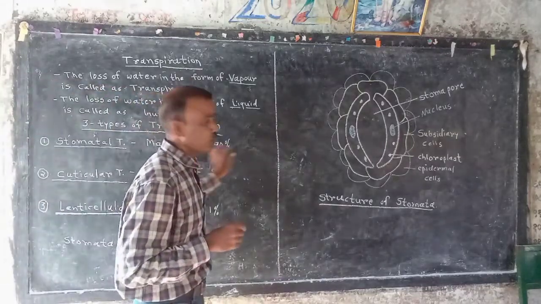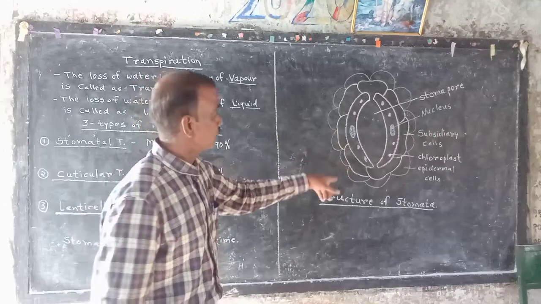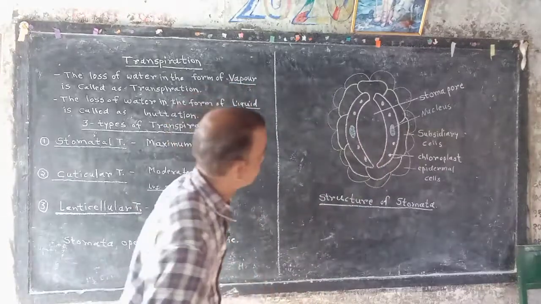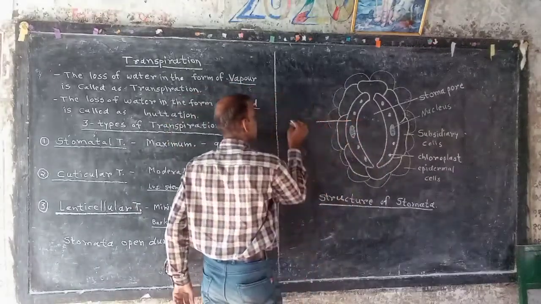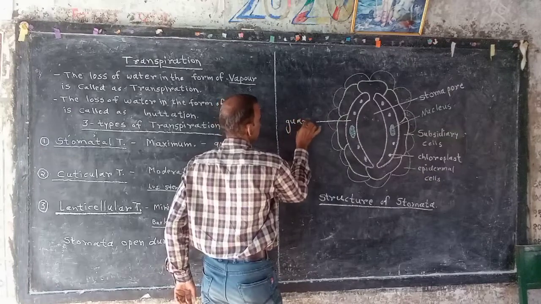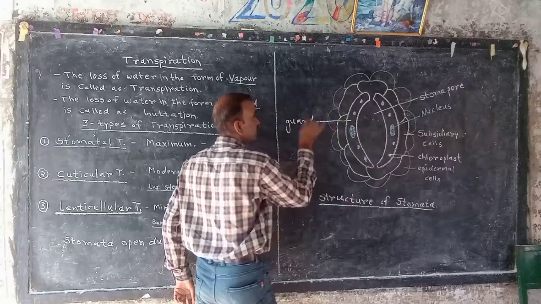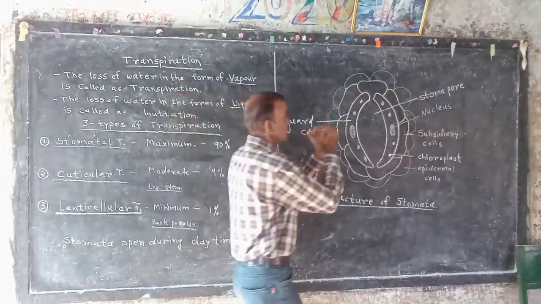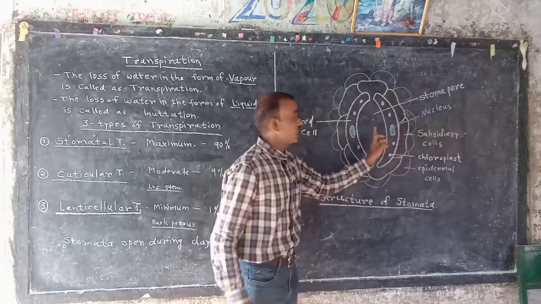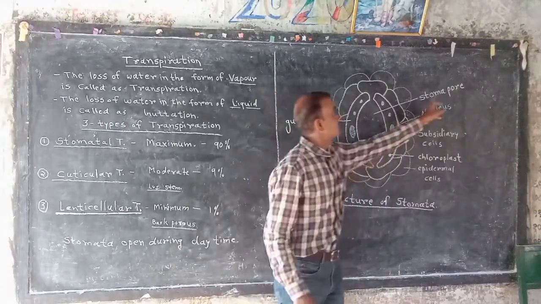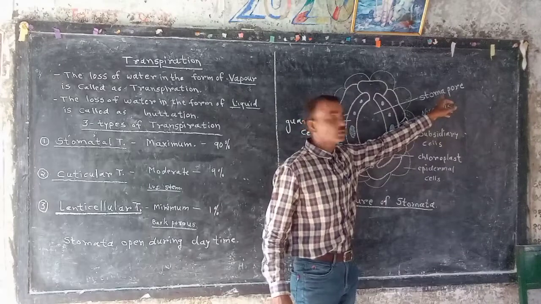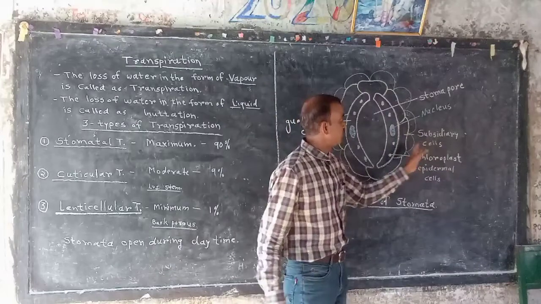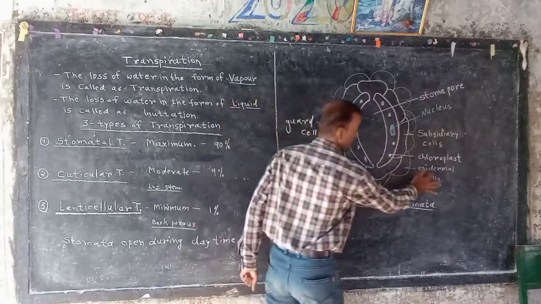Now, what is the structure of stomata? Stomata have two kidney-shaped guard cells. These two guard cells show a space in the center. That space is the pore, called the stomatal pore, surrounded by subsidiary cells and covered by epidermal cells.